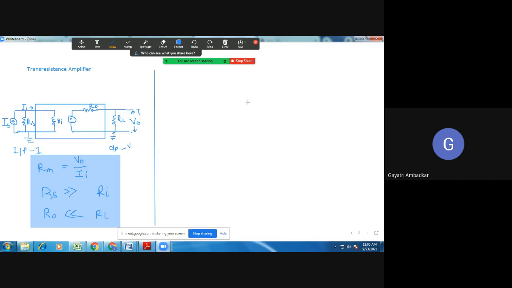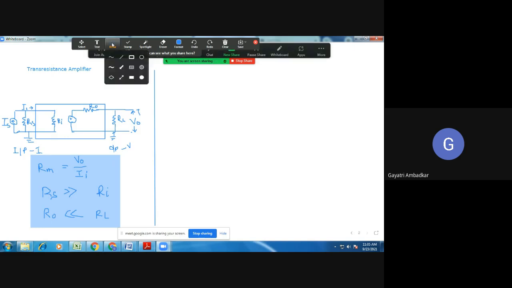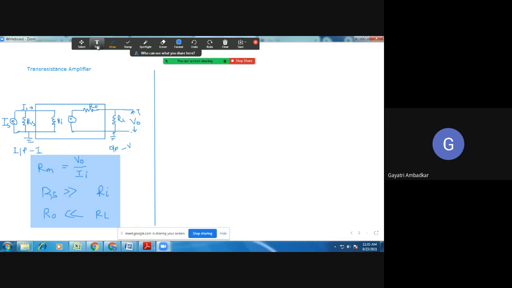Now today we will see the feedback topologies. Very important. Remember, a question comes here for 8 marks, and you are expected to draw the block diagram and comment on the input and output resistance of this.